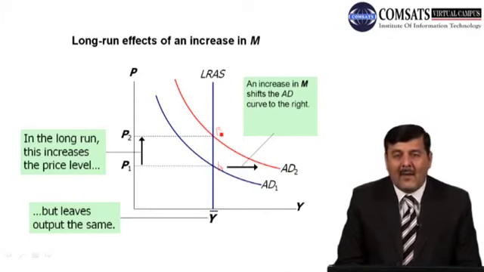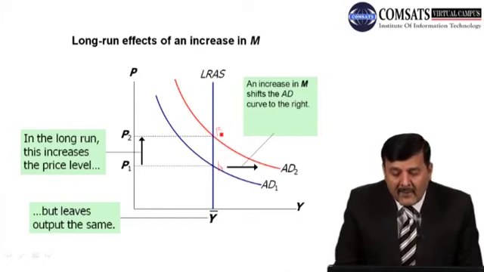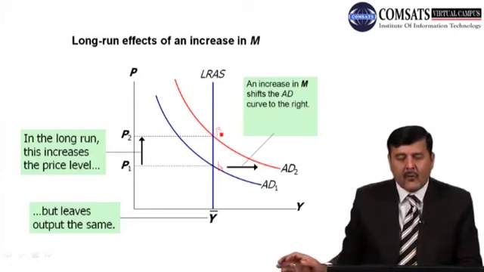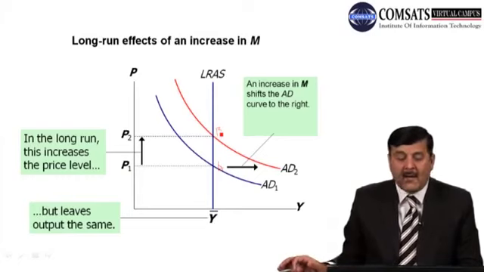Output will remain the same because this is the long run. Output is already at the full employment level. All factors of production, which is capital and labor and technology, are at full capacity, or they are fully employed in the economy. So we can say that in the long run, this increase brings a change in the price level, but leaves output unchanged.